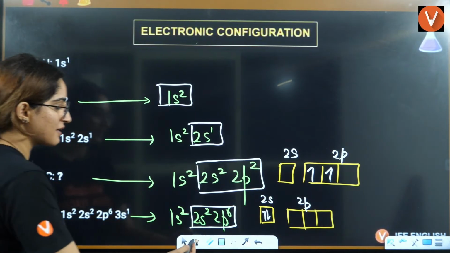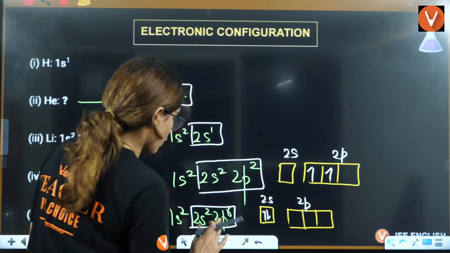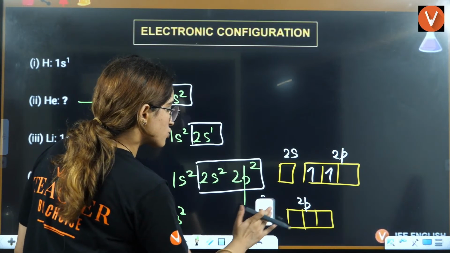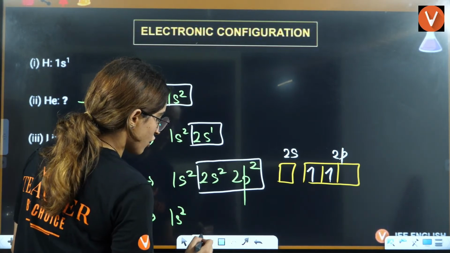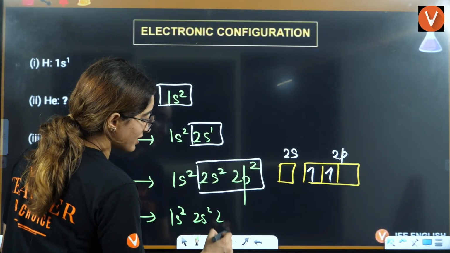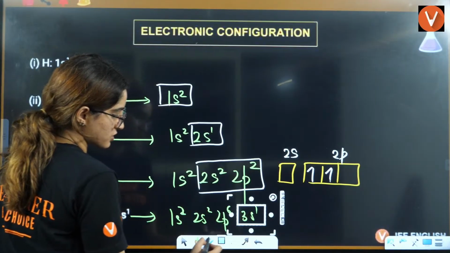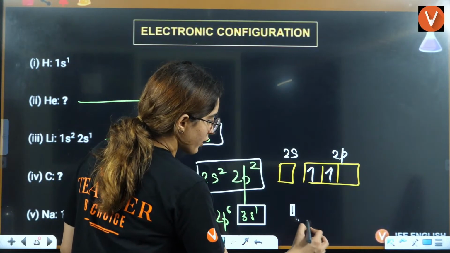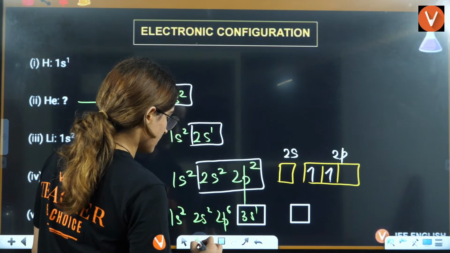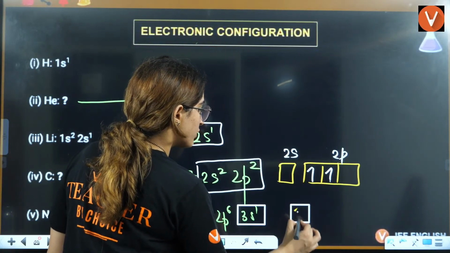Na? Sodium is 11. So, wrong. This is not the outermost for sodium. For sodium, it is 2s2, 2p6, 3s1. So this is the outermost, right? So how do you draw it? 3s, and here in 3s you will have only one electron.